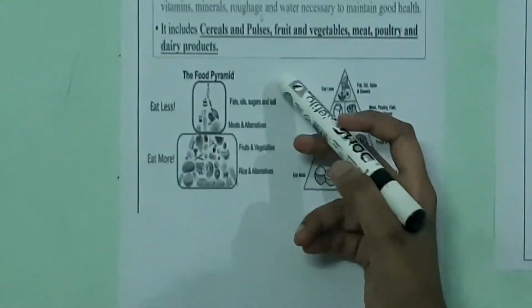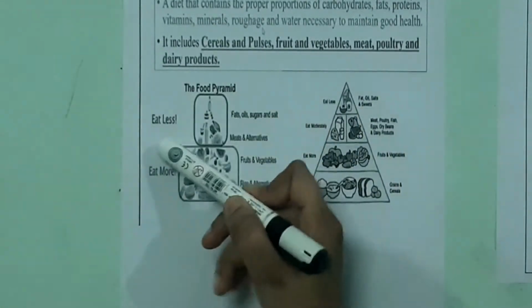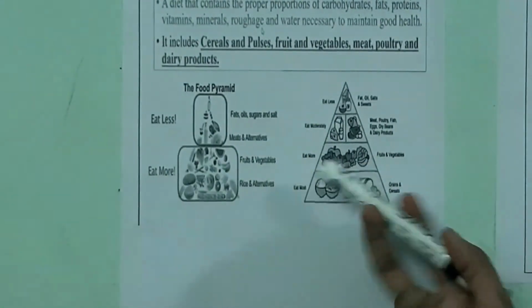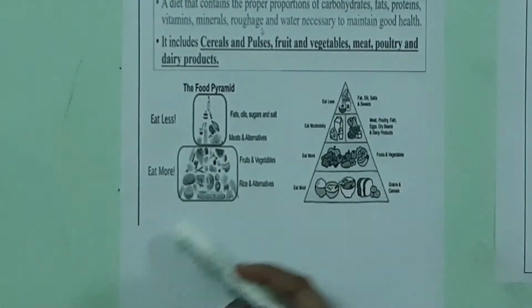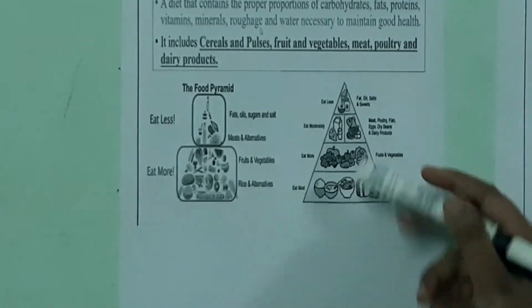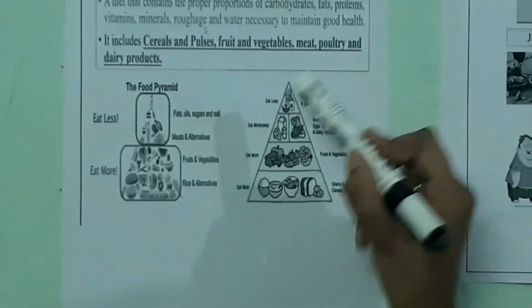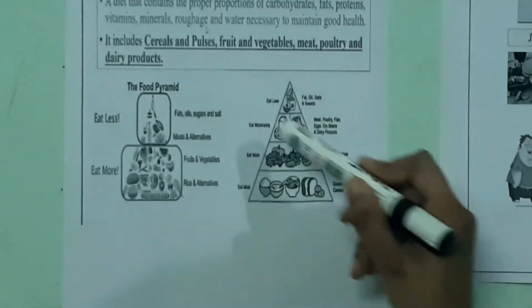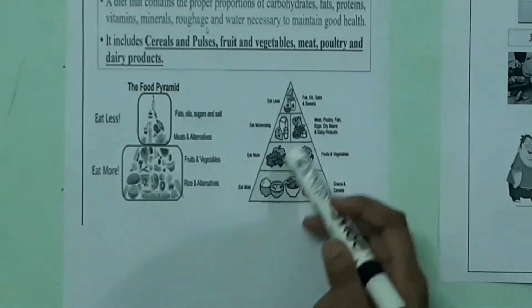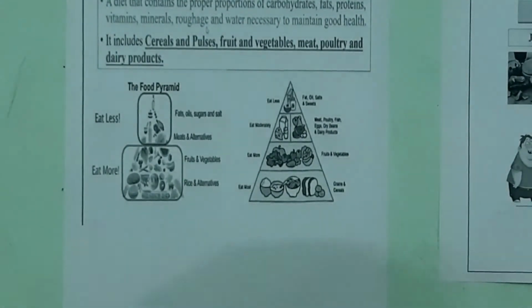If you see the food pyramid over here, these are the components of food which we have to eat very little: fat, oil, sugar, salt, meats and alternatives. Then what we have to eat more of is fruits and vegetables and rice and alternatives. This is the food pyramid which indicates the balanced diet. That is, you have to eat less oily food, eat moderately meat, poultry, fat and egg foods, eat more fruits and vegetables and eat the most of breads and other cereals.